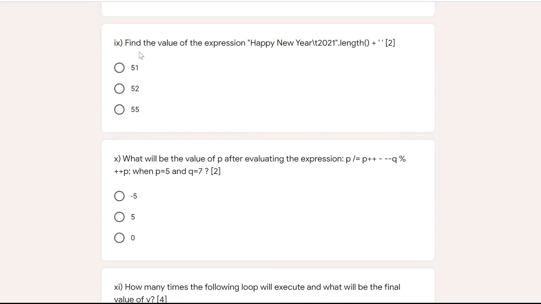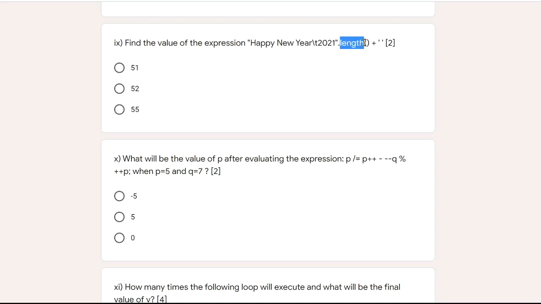Then ninth question, find the value of the expression "Happy New Year \t 2021".length(). So this is one string written within double quotes, and it will find the length of this string. How many characters are there in this string? Happy for 5, then New 3, 5 plus 3 is 8, 8 plus Year for 4 is 12, then 12 plus 2021 means 4 is 16, then 16 plus these two spaces plus \t, that is an escape character, which is also one character. So 16 plus 2 plus 1 is 19.